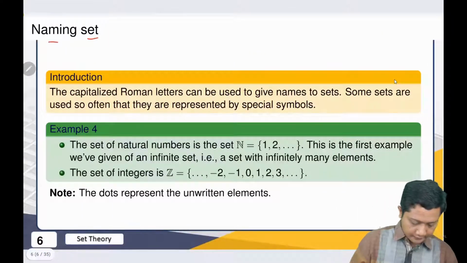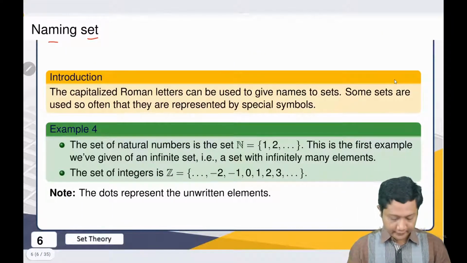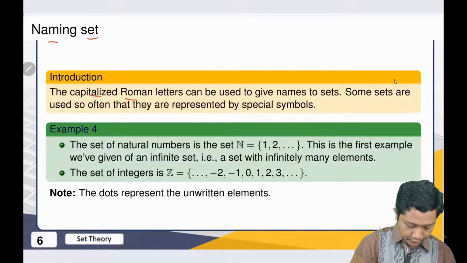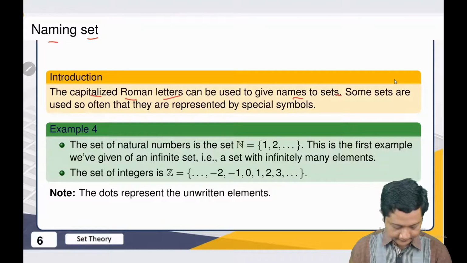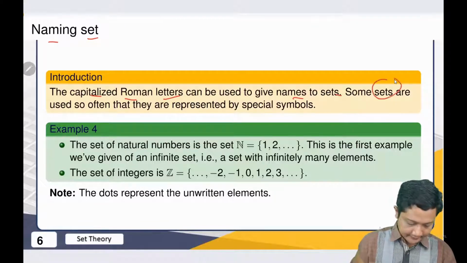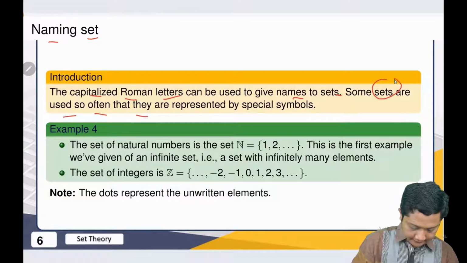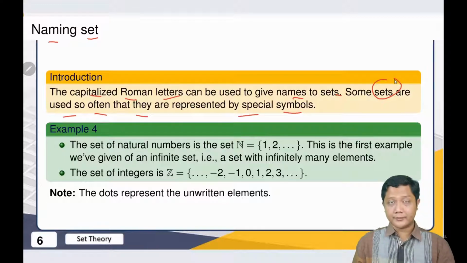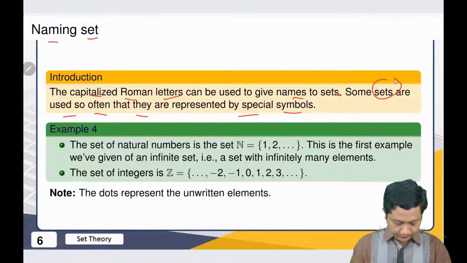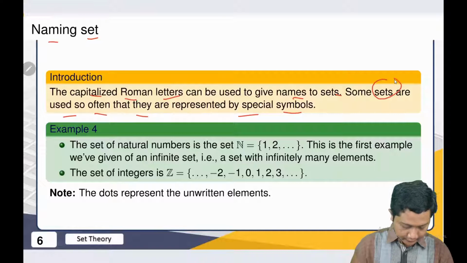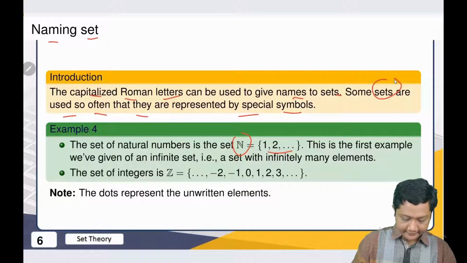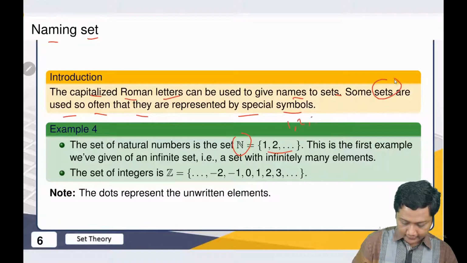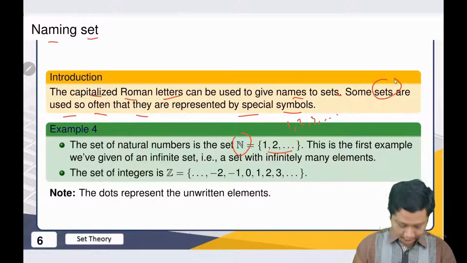Then how to name a set. Usually we use capitalized Roman letters to give names to sets, and some sets are used so often that they are represented by special symbols. What is the example? For example, we have N. N is the set of natural numbers. It starts from 1, 2, 3, and so on.